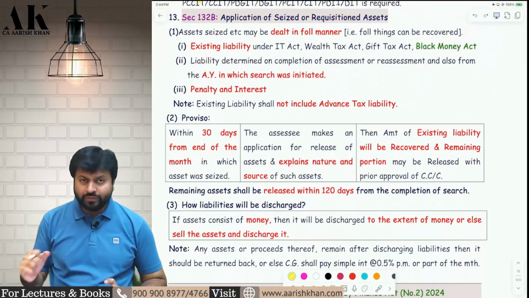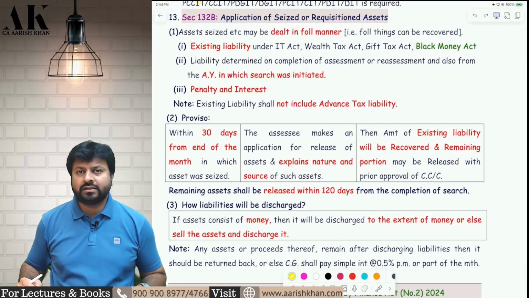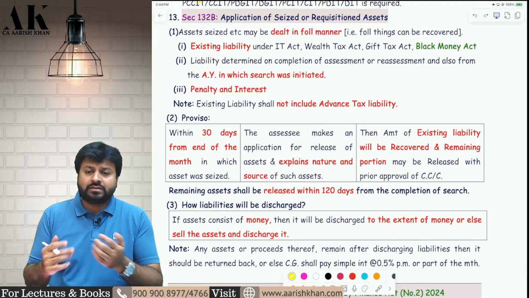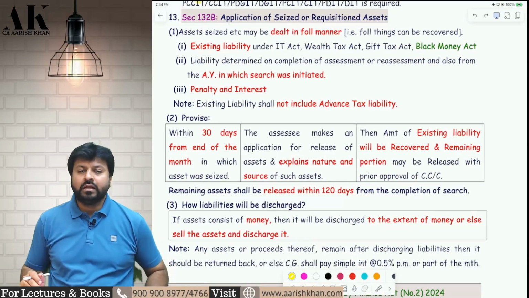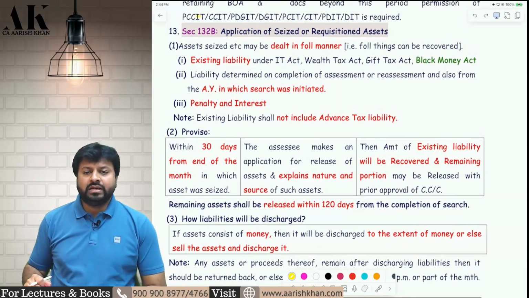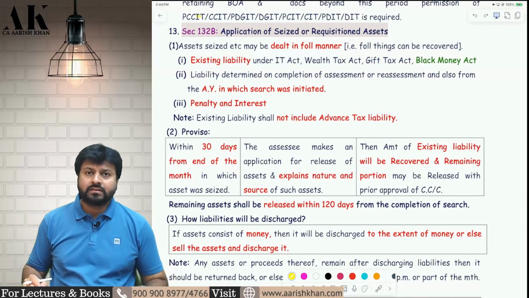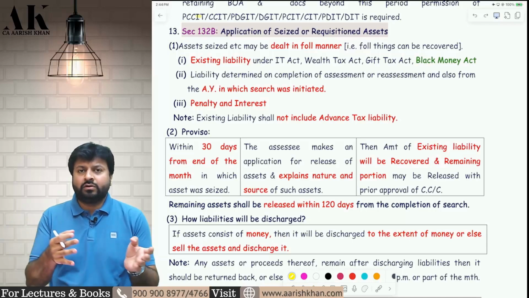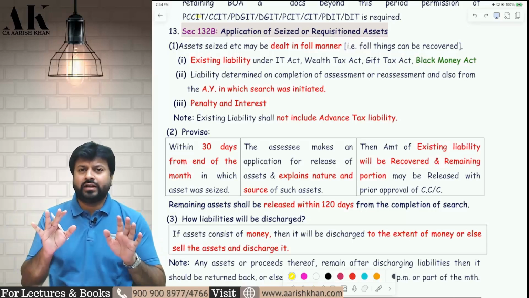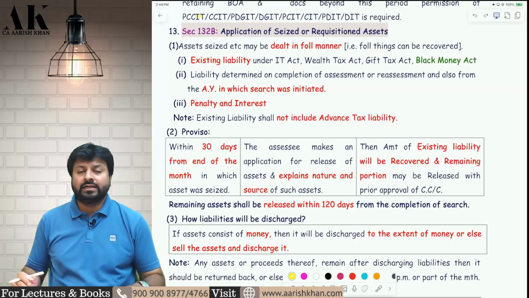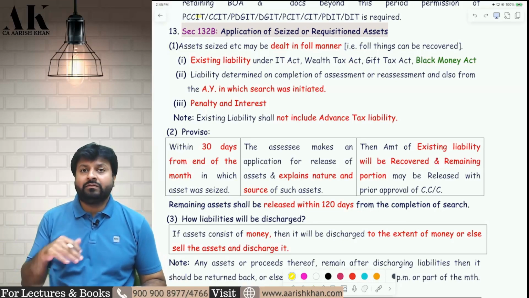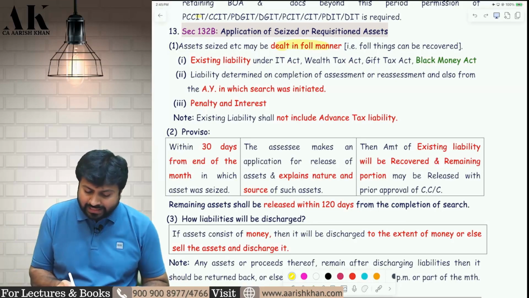Now, one last thing over here, and then we will move ahead. Then the search and seizure will be completed, and we will start with the search and seizure assessment part. What is the last thing over here? 132B, application of seized or requisitioned assets. Now, whatever assets the officer has seized from you. Suppose the assessee has cash of 5 crore rupees and bullion of 5 crore rupees, total 10 crore. Now, where will he use that? Where will he recover which things out of it? So he will deal with that in the following manner.